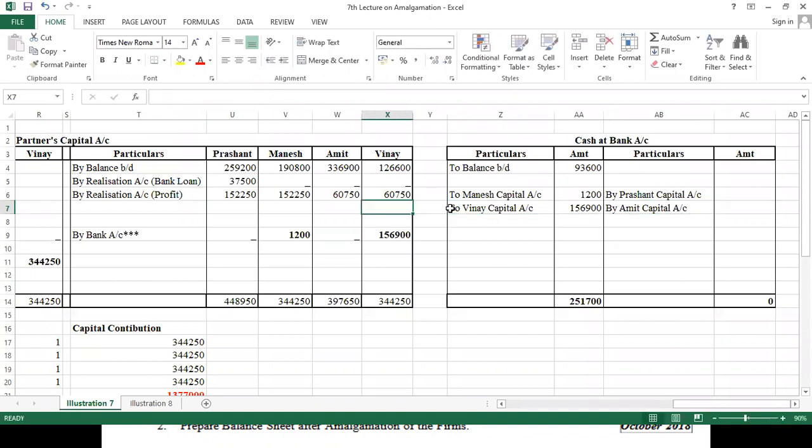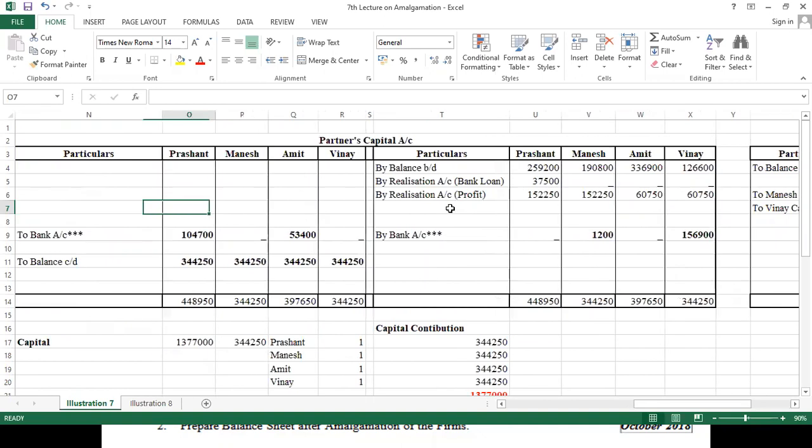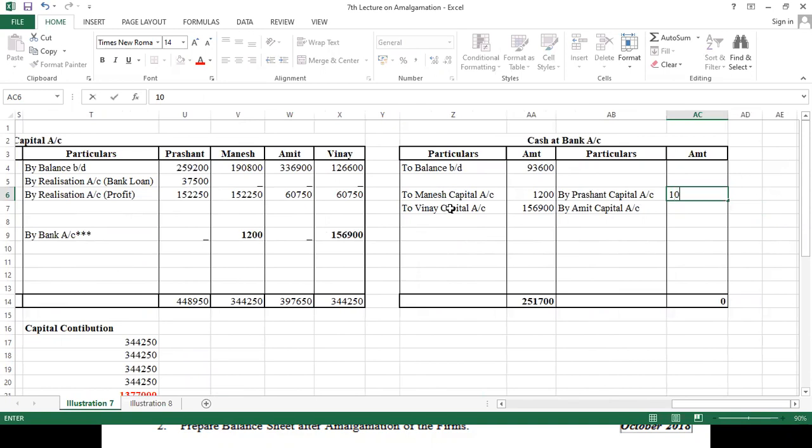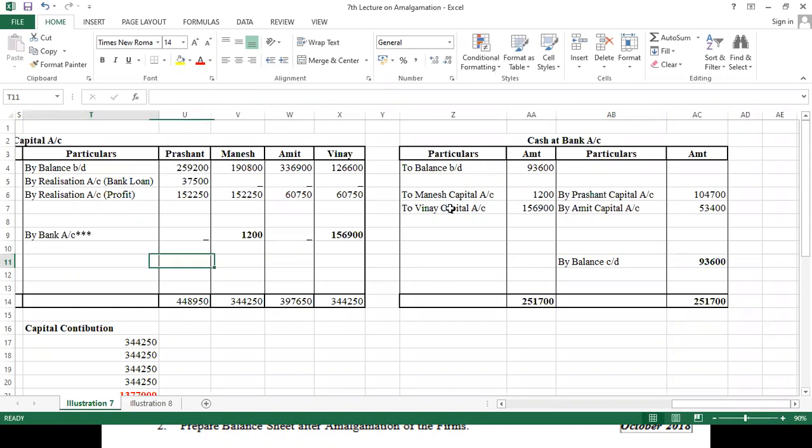Now let's see Prashant को कितना देना था हमको. We have to pay 1,04,700 और उसको देना था 53,400. Okay, so we have to calculate balance this side. So by balance carried down to balance sheet. So this will be this particular minus this amount minus this amount. So we got 93,600. Okay, अब हम क्या करेंगे?